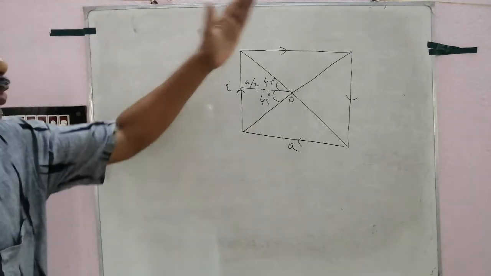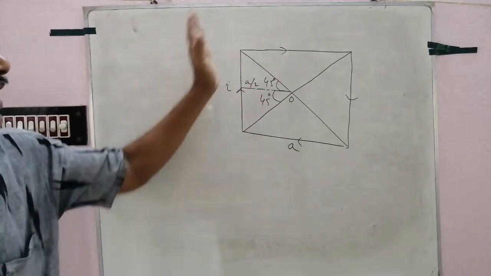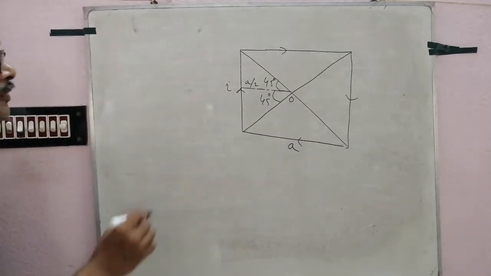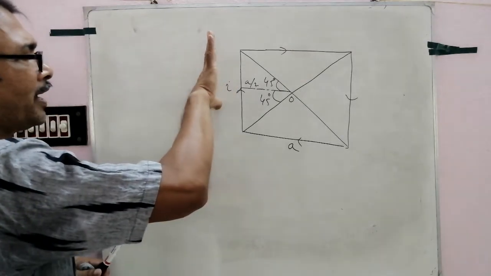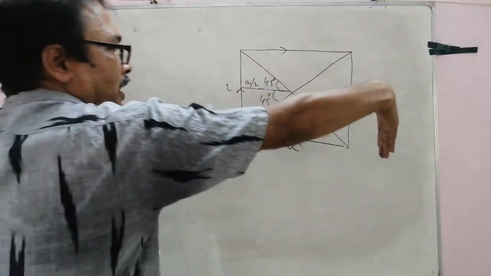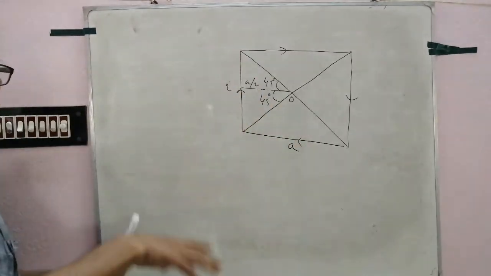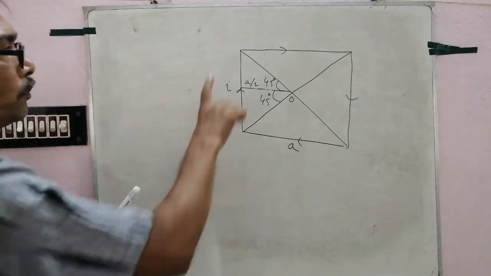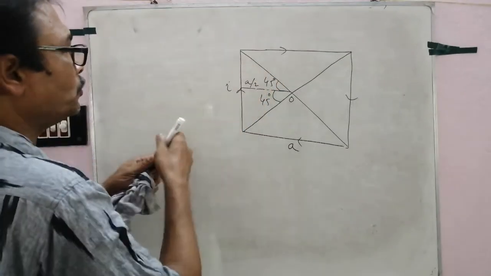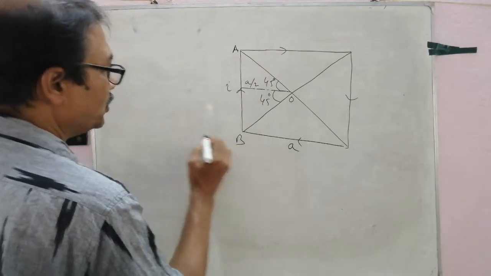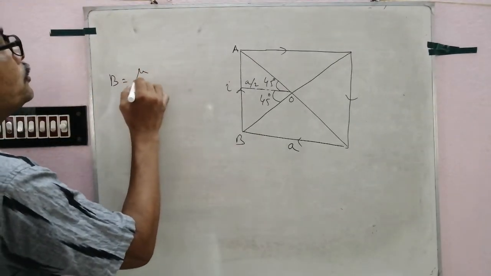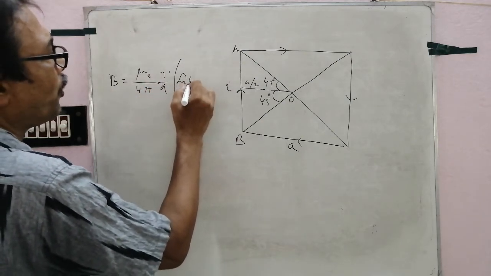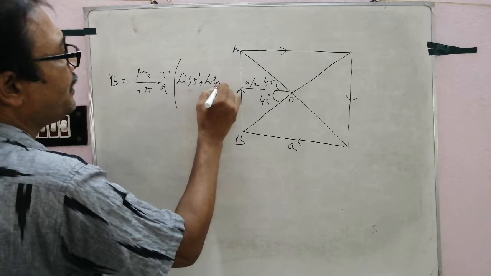A square with its two diagonals: what will be the magnetic field at its center? Current I flows through each side. Look, the field due to this wire is downward, this wire downward, for all four sides. Due to the four sides, the magnetic field is downward, that is, away from the reader. For side AB, B equals mu 0 by 4 pi, I by A, sin 45 degrees plus sin 45 degrees.